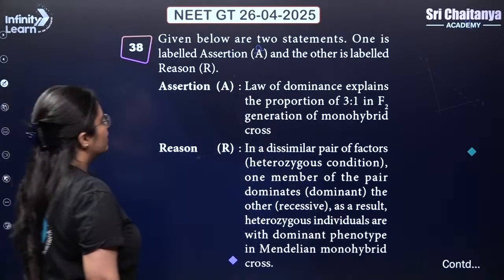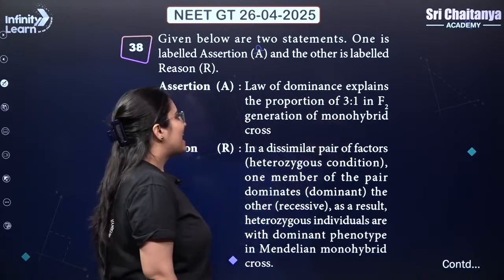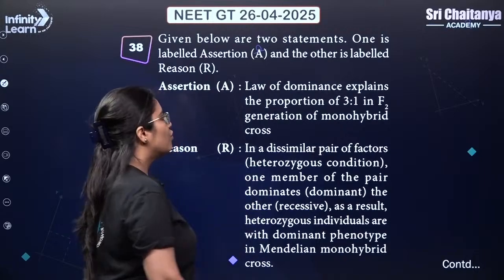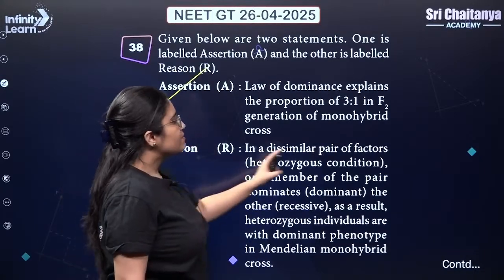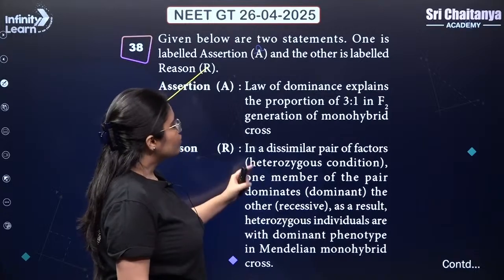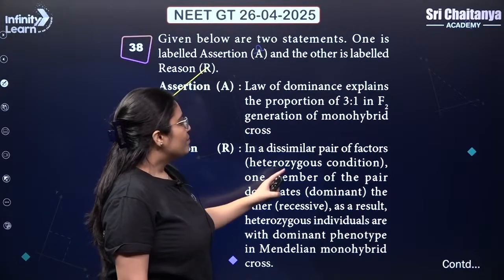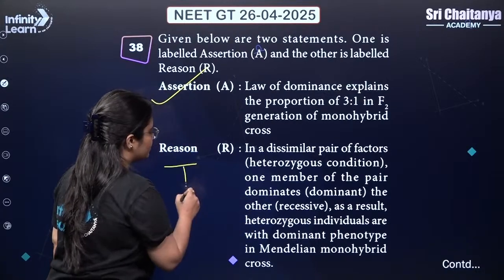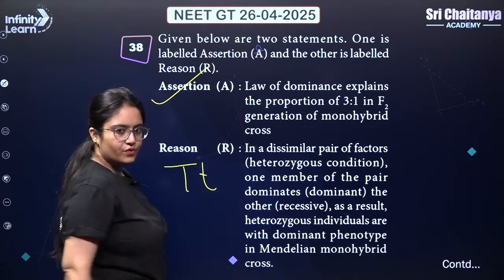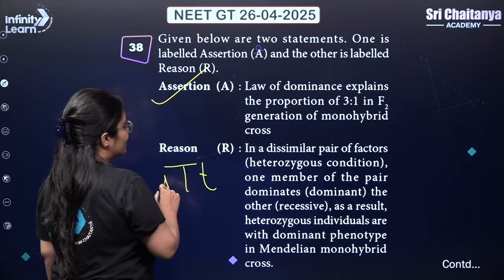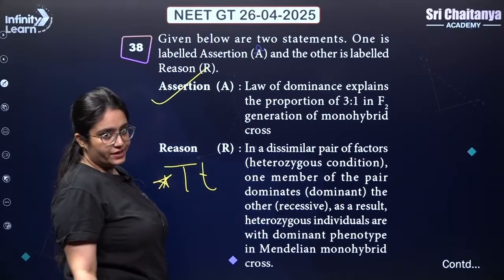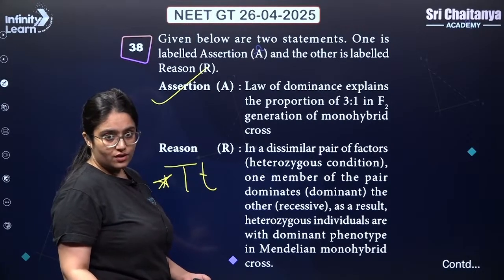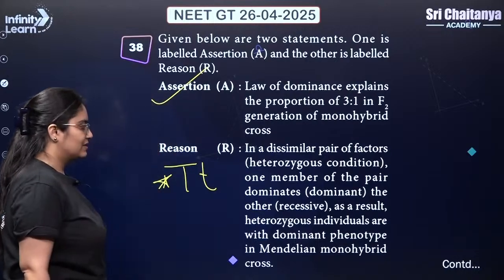Next question. Very simple assertion-reason this is. Law of dominance explains the proportion of 3:1 in F2 generation of monohybrid cross. Correct. In a dissimilar pair of factors, heterozygous condition, one member of pair dominates the other. For example, capital T and small t. This is a heterozygous pair of factors. So here one factor will dominate. So in this capital T will dominate on small t. So that is why the phenotype is going to be tall. The trait is going to be the dominant one, that is tall.